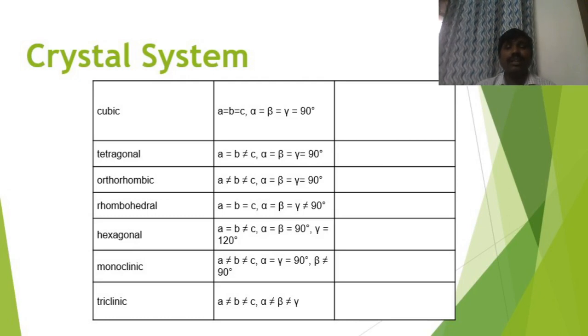Coming to the hexagonal crystal system, the base values will be equal. A is equal to B, but height of that unit cell will not be equal to either of the base. So that's why it got the crystal parameters.